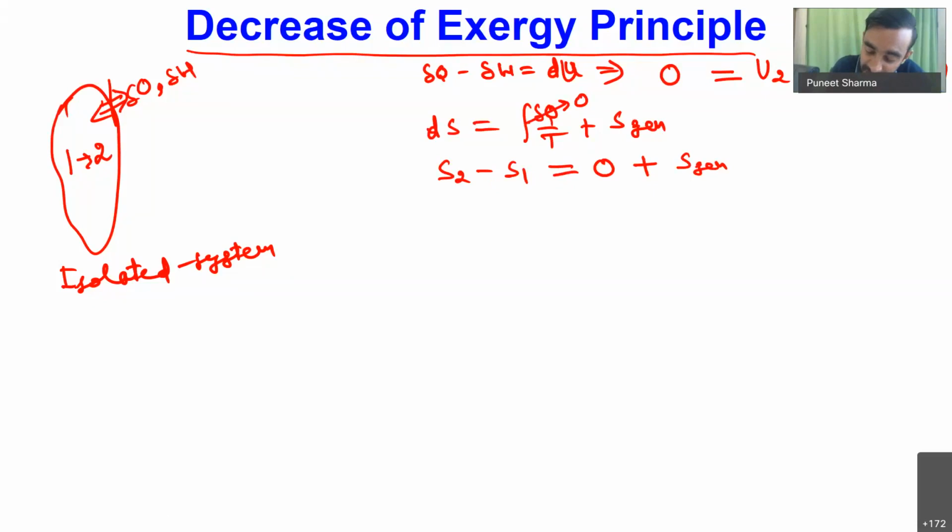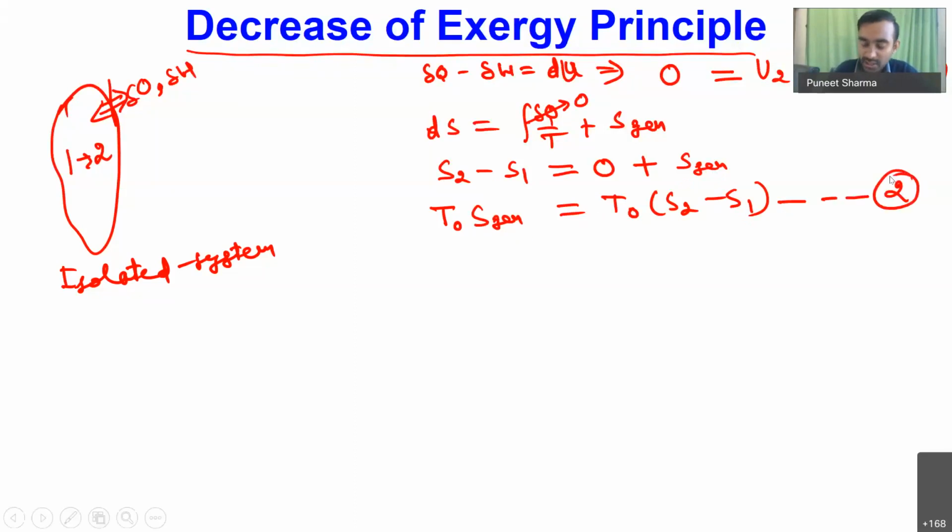Now I will multiply this equation by T naught, and this S generation I will bring to the left hand side. So T naught times S generation will be equal to T naught times S2 minus S1. I have brought this S generation to the left hand side and multiplied the equation with T naught. Let me consider this as my equation number 2. If I consider this as equation number 2, if I do 1 minus 2, what will be my 1 minus 2?